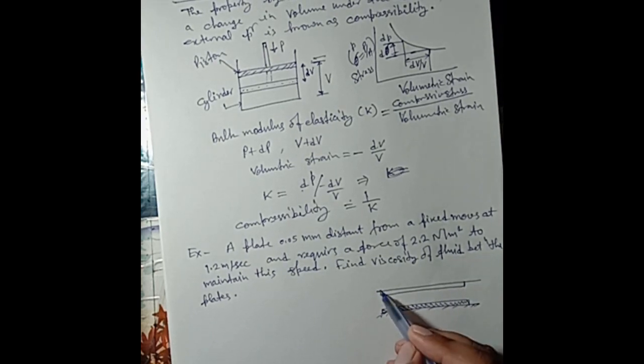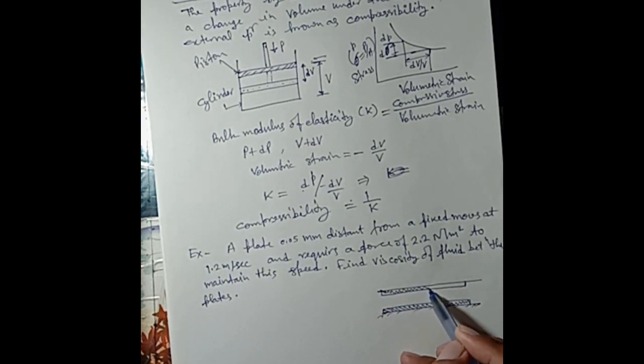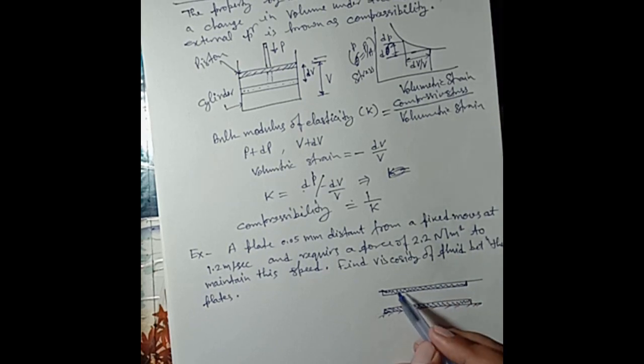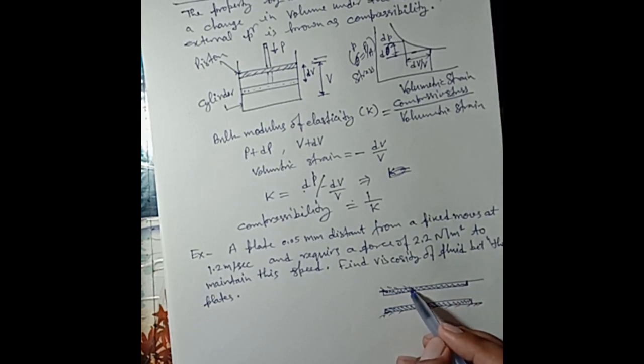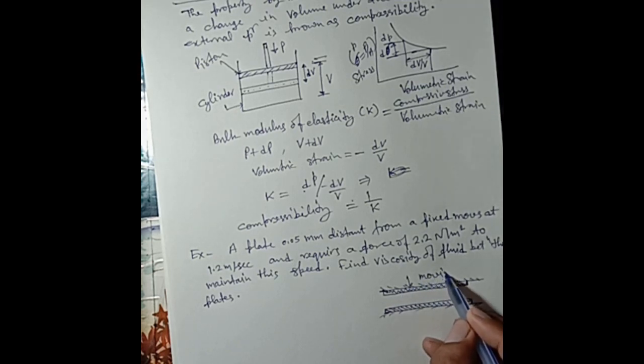This is the moving plate, like that, and this is the fixed plate. Okay, this plate is moving and this is fixed.